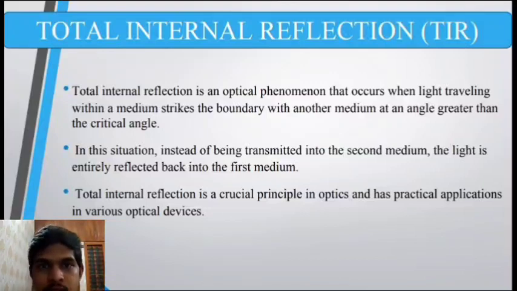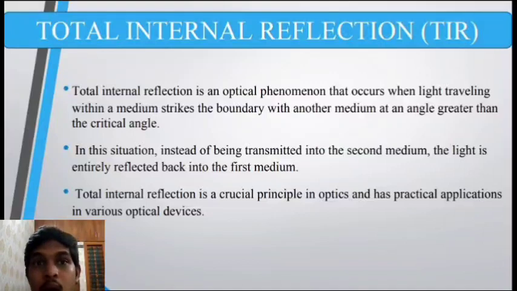Total internal reflection, also known as TIR in short form. So total internal reflection is an optical phenomenon that occurs when light traveling within a media strikes the boundary with another medium at an angle greater than the critical angle.